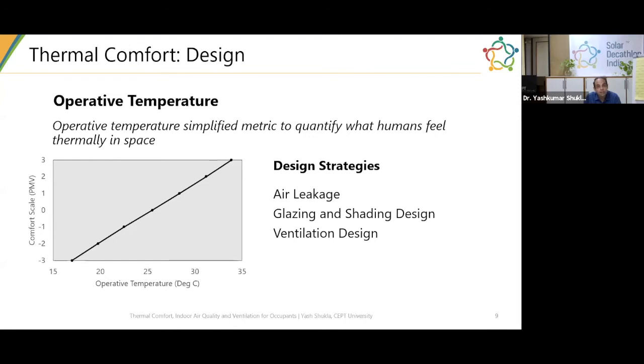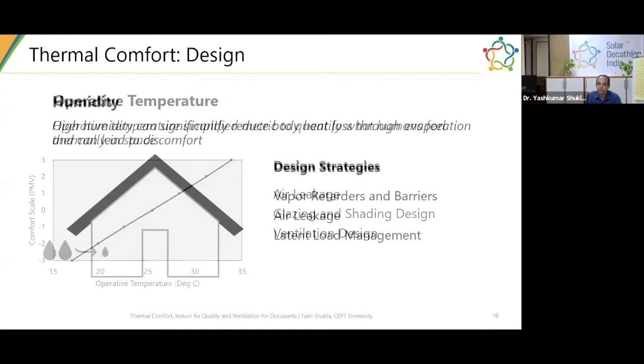So with good ventilation design, you don't have uncontrolled air coming inside the building, but have very nicely controlled air, and that air you treat. For example, if I'm getting a 40-degree outdoor temperature, to maintain indoor air quality I would like to condition it before it comes inside the building. So when it reaches the space, it's not creating a temperature gradient or stratification, and so it leads to better operative temperature inside your building. These are a few strategies that one can work on to better manage operative temperature in your building.